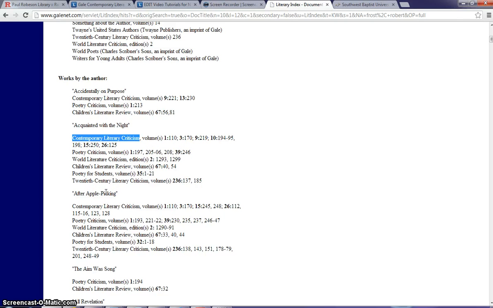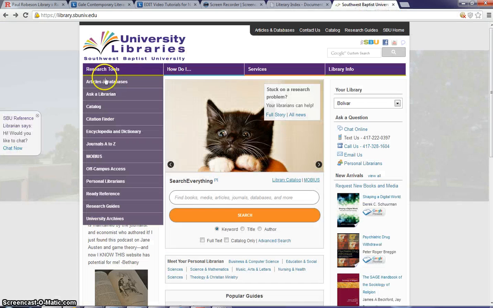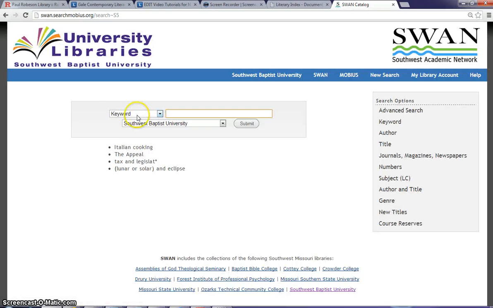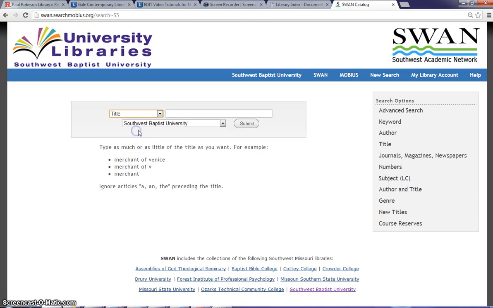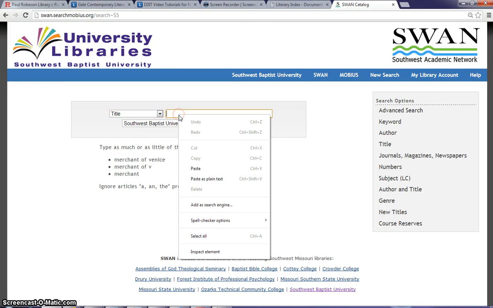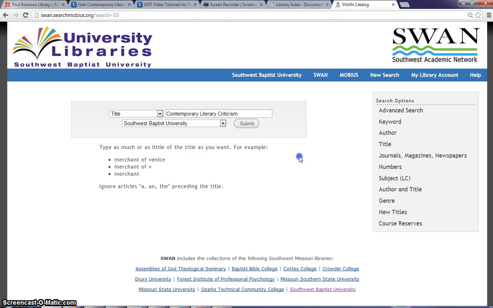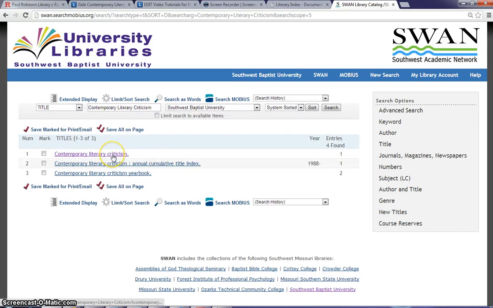So we're going to go ahead and copy this title here, and we're going to go to the library's homepage again, mouse over Research Tools, and click on Catalog. We're then going to select Title here because we know the title of the book we're looking for. We're going to paste that information in here, and we're going to submit the search. And we're going to click on Contemporary Literary Criticism right here.